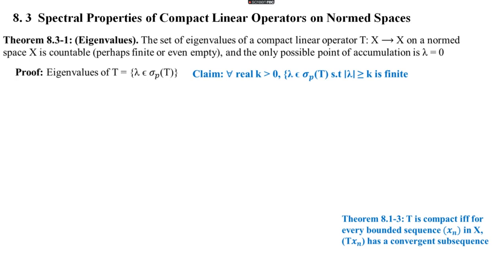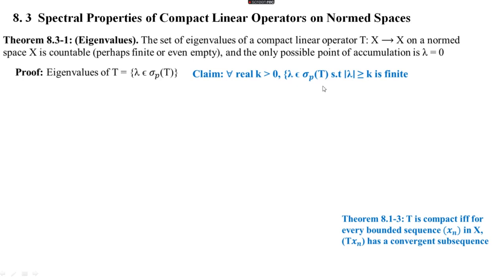countable, or the set of all lambda belongs to sigma_p(T) is countable. For this, we are going to show that for every real number k greater than 0, the set of all lambda belongs to sigma_p(T) such that modulus of lambda greater than or equal to k is finite.